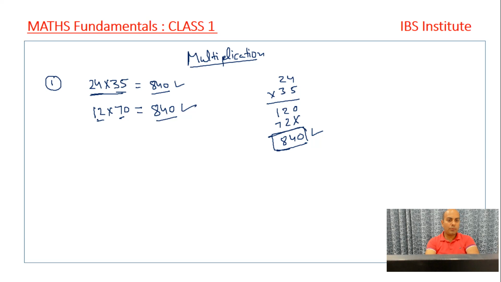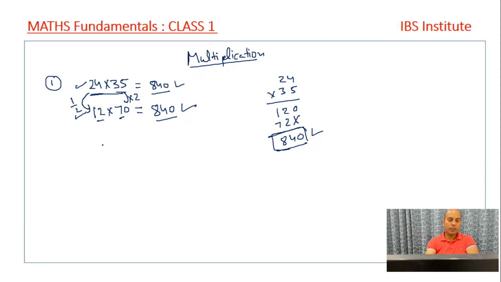So what we have done, this multiplication and this multiplication, both are the same multiplication. The only thing I have done is I have just halved this number and doubled this number. This is half of 24 and this is twice of 35, and we get the same answer. If I divide by 2 and multiply by 2, the net result is the same. Net result, we are multiplying the number by 1, and that hardly makes any change to the actual value. So the answer is going to be the same.